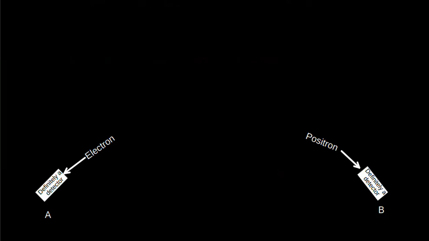Now, let's suppose that A measures the spin along the z-axis and obtains a plus z or minus z. Because the positron and electron are entangled, B can only measure the other kind of spin. So somehow, these two particles know that the other spin is measured and kind of like change their own spin to fit it. And it seems like information has traveled faster than light, which does not seem possible.